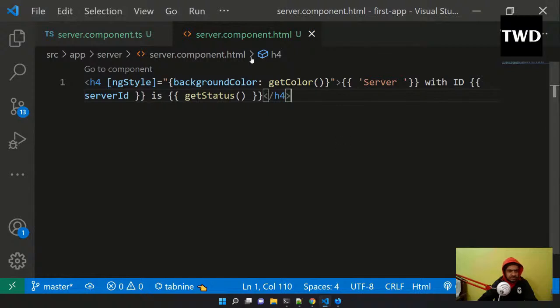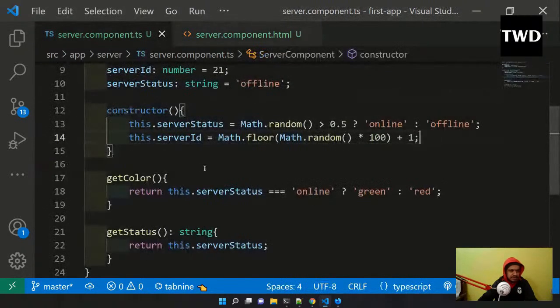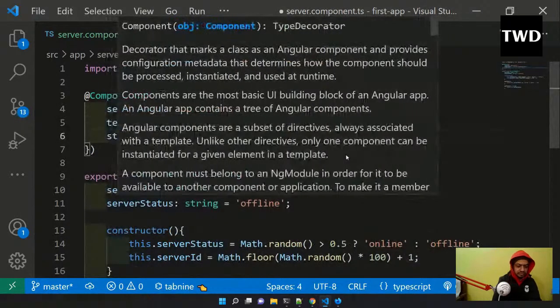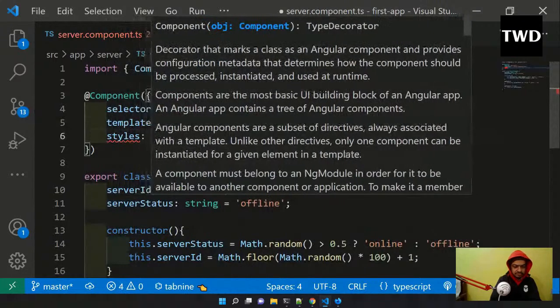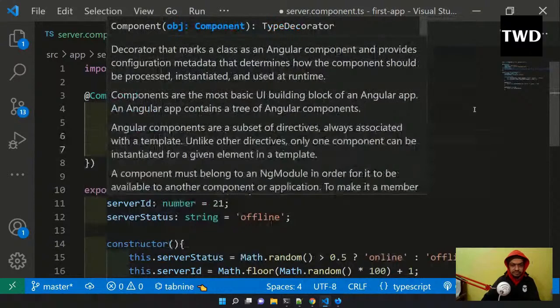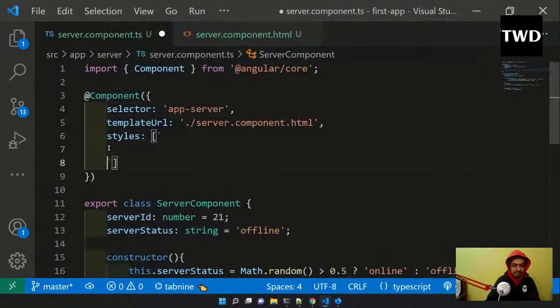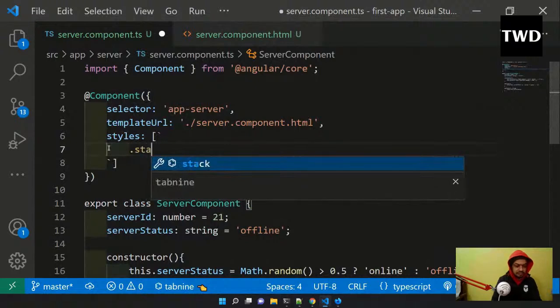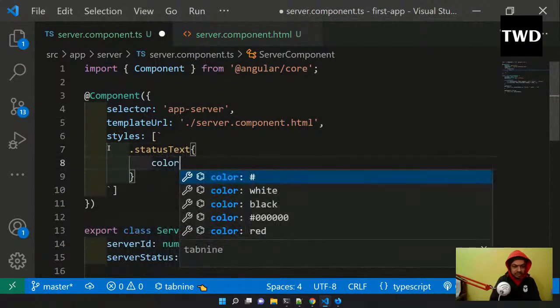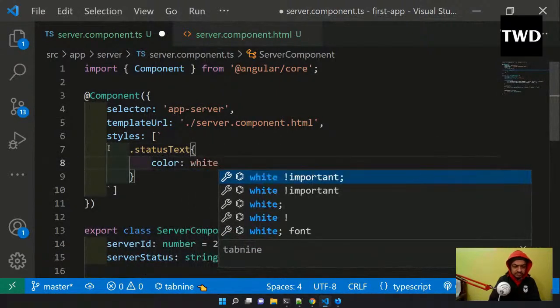For that, in the server.component.ts file, I'll come here and put styles here, like this, with back ticks. Then .statusText, with color white.